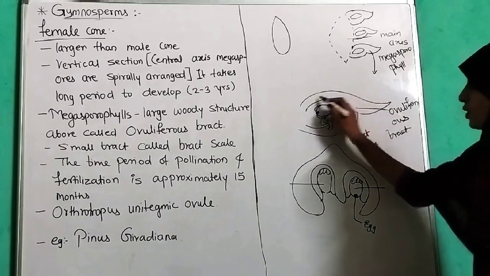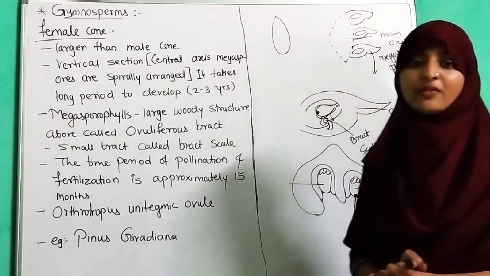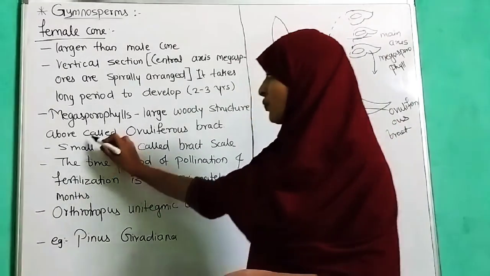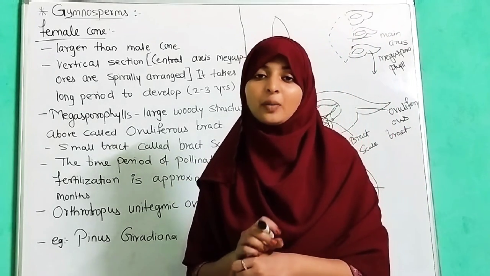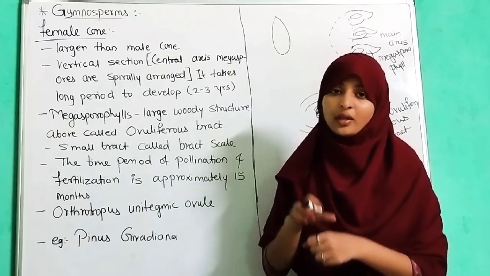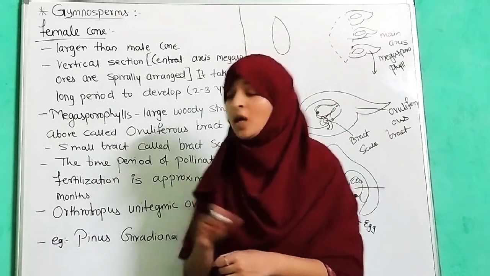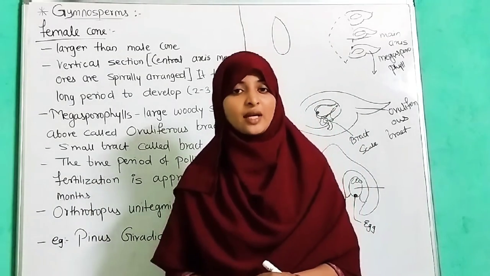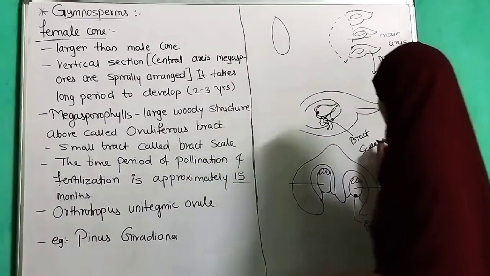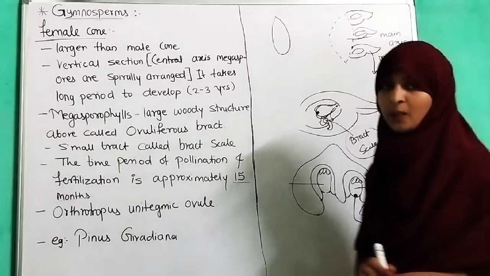This is a woody structure called the ovuliferous bract, and the small bract which has the capability to hold a pollen grain for a large period of time, approximately 15 months for fertilization, is known as the bract scale.